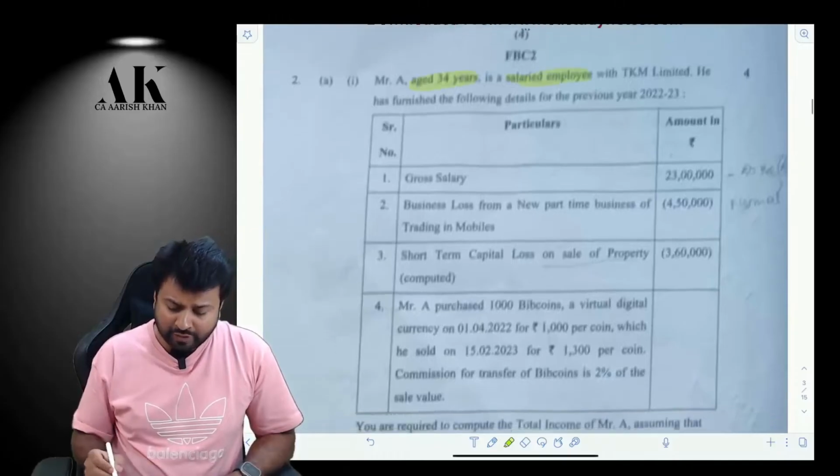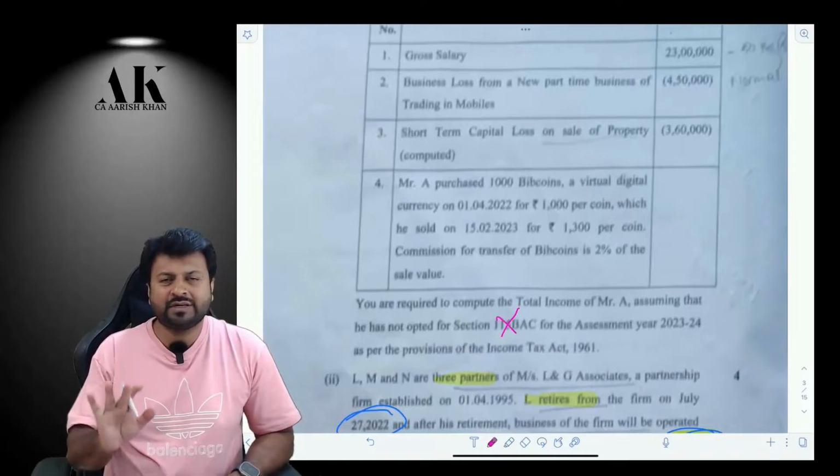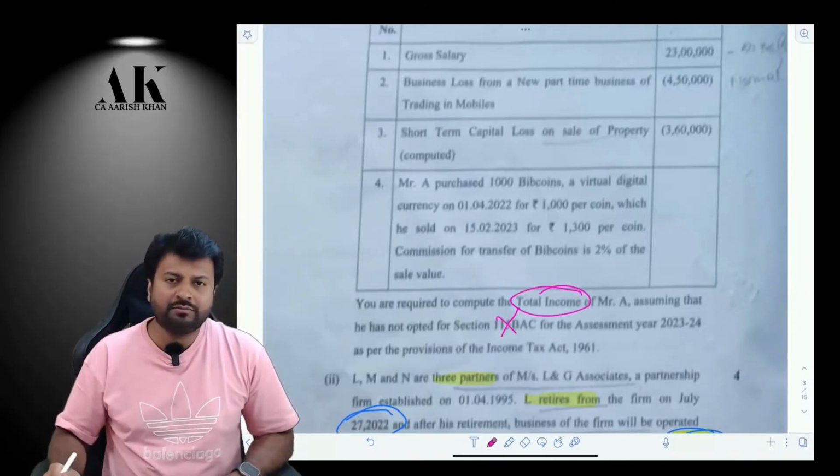He is a salaried employee. Now, you are not supposed to follow 115BAC and all. So you have to compute as per the normal provisions. And you have to just compute the total income. You are not supposed to compute the tax liability over here.